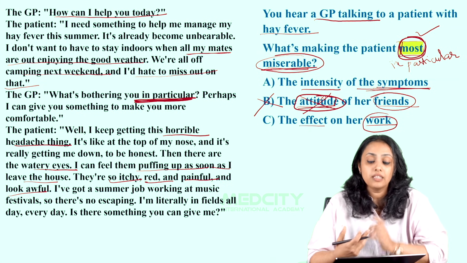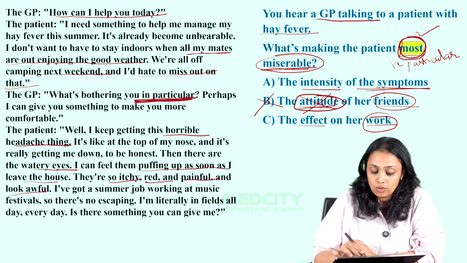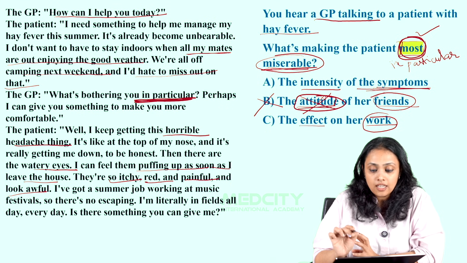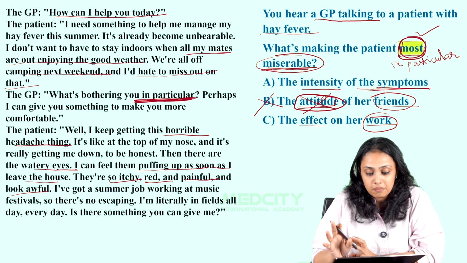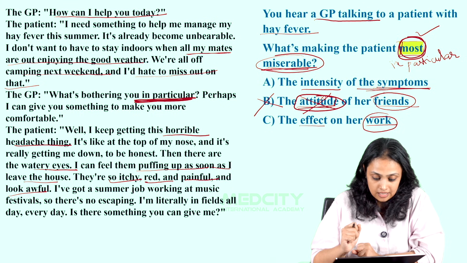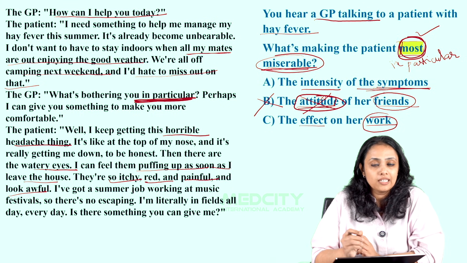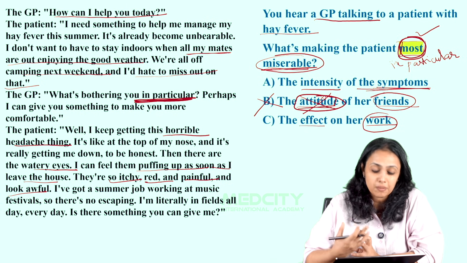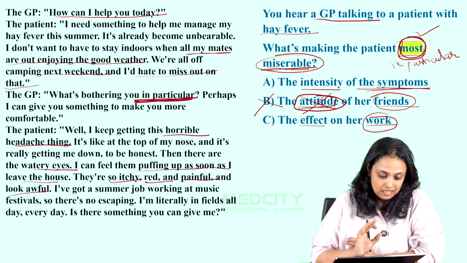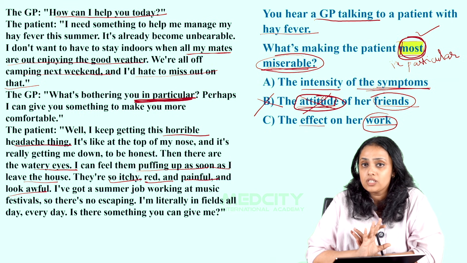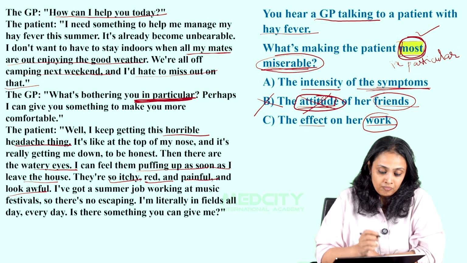So she's describing the symptoms that she has. So you can match it to option A. So option A says that what the patient considers as most miserable is the intensity of the symptoms, and when the GP asks what is bothering you in particular, she gives a description of the symptoms. She says that it's itchy, red, painful, awful, watery. She mentions a lot of symptoms.